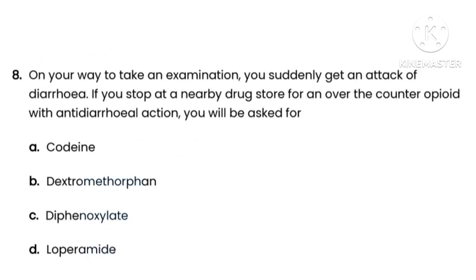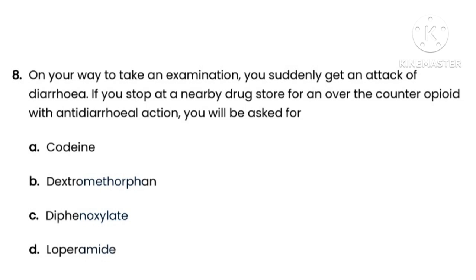Next question number 8. Question is on your way to take an examination, you suddenly get an attack of diarrhea. If you stop at a nearby drugstore for an over-the-counter opioid with antidiarrheal action, you will be asked for, here options are option A codeine, option B dextromethorphan, option C diphenhydramine, option D loperamide.